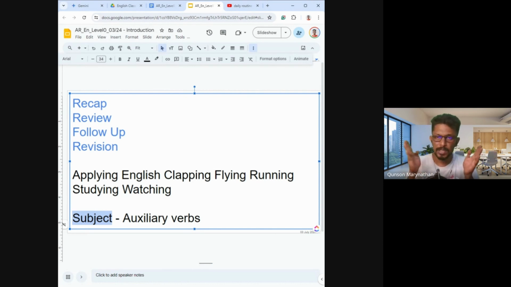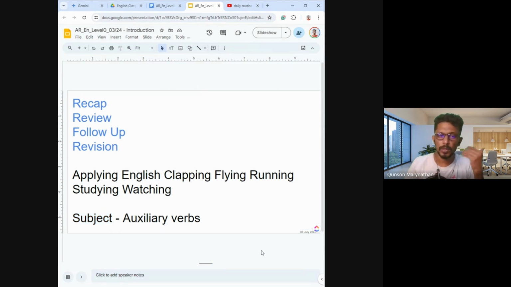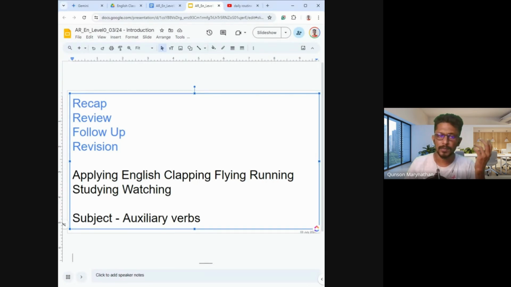Just make clear distinction between these two words. Okay, subject and the auxiliary verb. Please leave enough space and please pronounce them very clearly so that you can practice. The pronunciation will become very clear. So you have to say it. She is running and she is washing. Say this for now. Later on, when you are very fluent, when you are very clear about your pronunciation, then you can say everything together. That will be good.